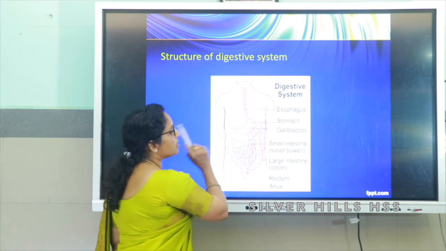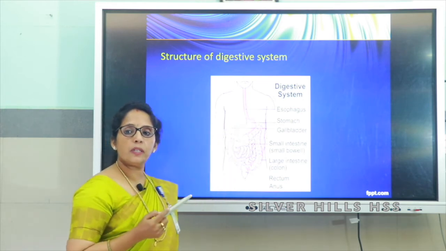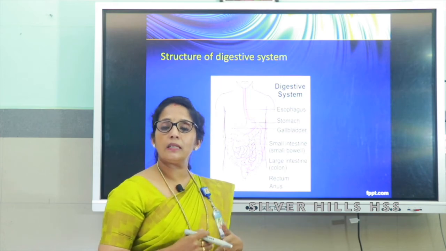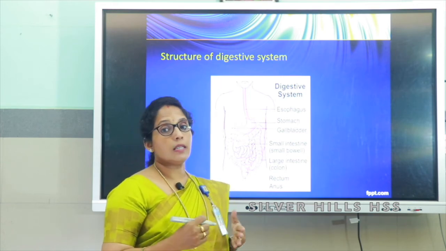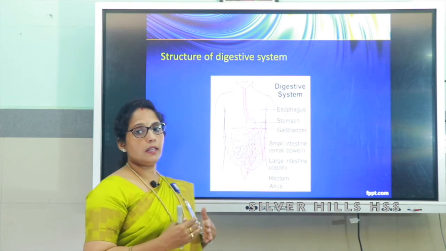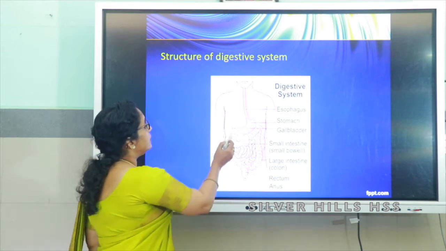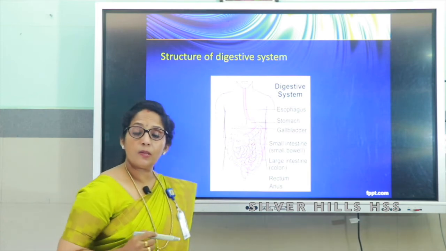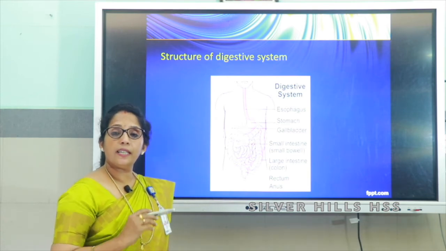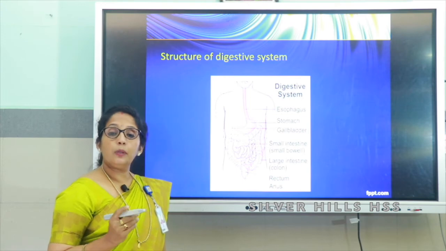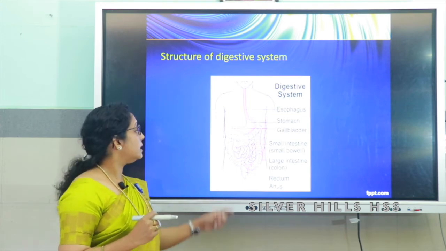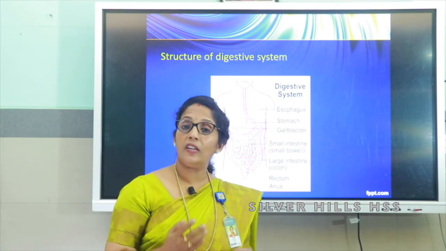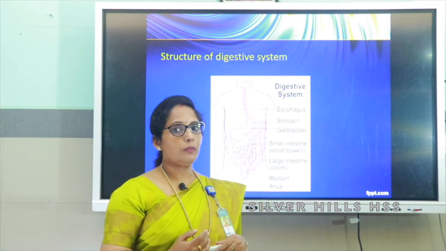Then food reaches the stomach. What happens to the food in the stomach? Food is again made into a paste by mixing it with certain digestive juices such as hydrochloric acid, pepsin and all, and again the food goes to the small intestine. Small intestine is the longest part, and there the digestion is completed and the nutrients are absorbed. There are small finger-like projections called villi for the absorption of nutrients.